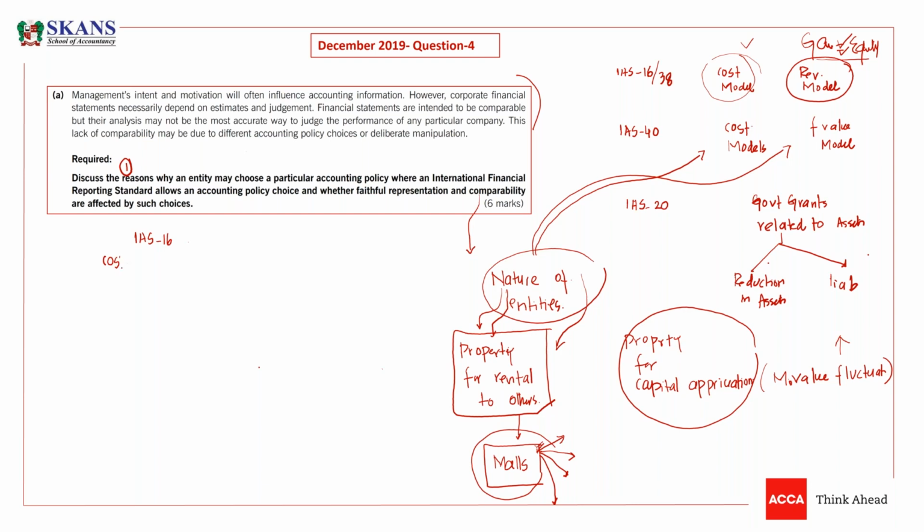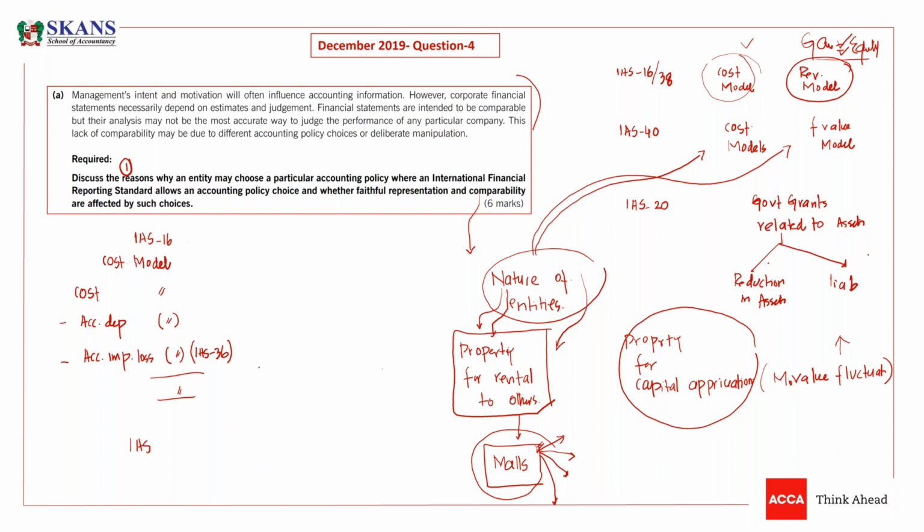Under the cost model, we recognize an asset at cost, initial cost, purchase price, less accumulated depreciation. It means we are going to depreciate. And if there is any impairment loss, we deduct accumulated impairment loss, which we calculate as per IAS 36. This is the cost model, guys.